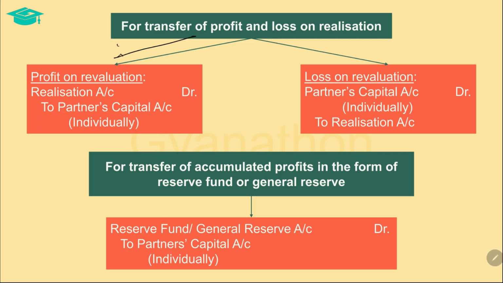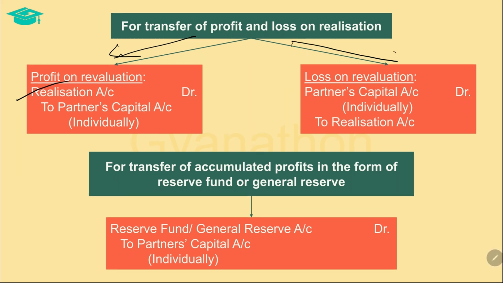If there is a profit on realization, such profit in the realization account has to be transferred to the partners' capital accounts. This is done by debiting the realization account with the profit amount, thereby nullifying the credit balance and closing the realization account, and transferring the same to the partners' capital accounts by crediting the partners' capital accounts.